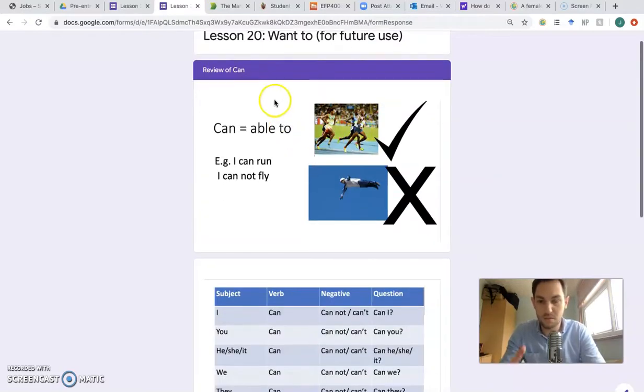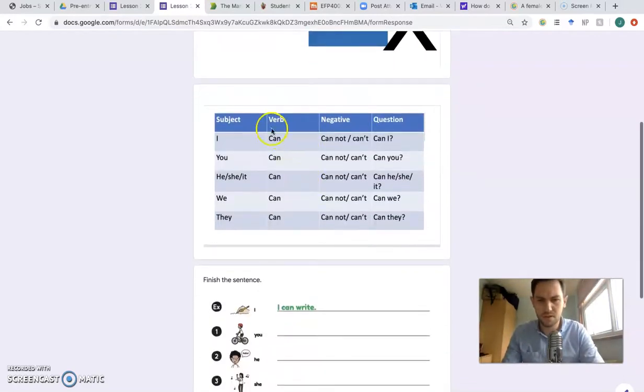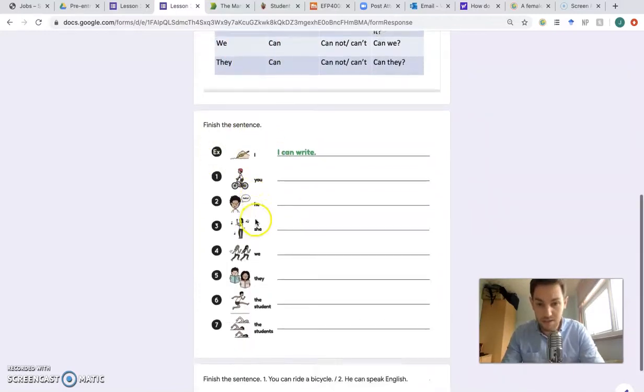So the first bit is a review of can. Remember, can is able to. So I can run, but I cannot fly. It's impossible. And remember, it stays the same. So I can, you can, he, she, it can, we can, they can. Okay, so finish the sentence.